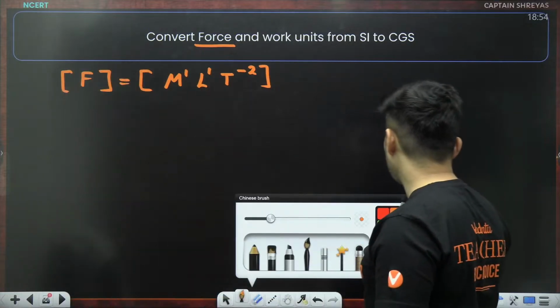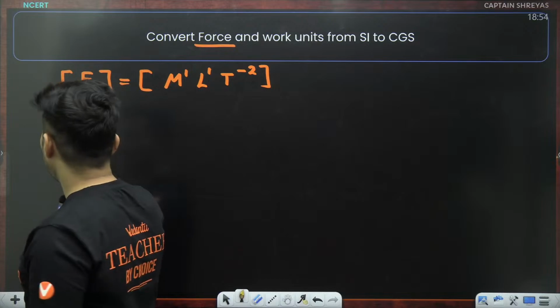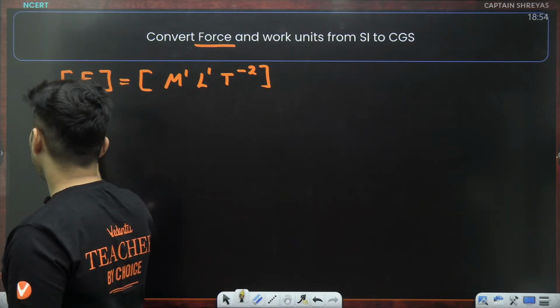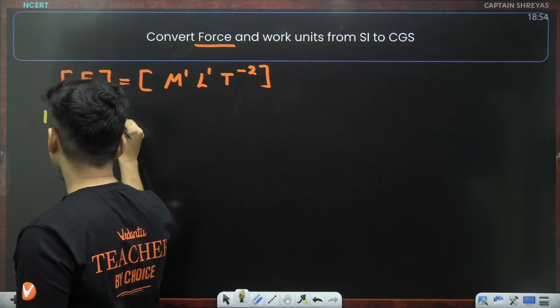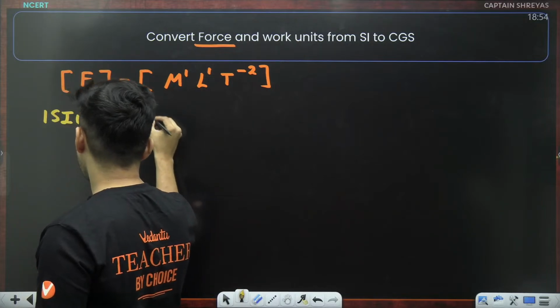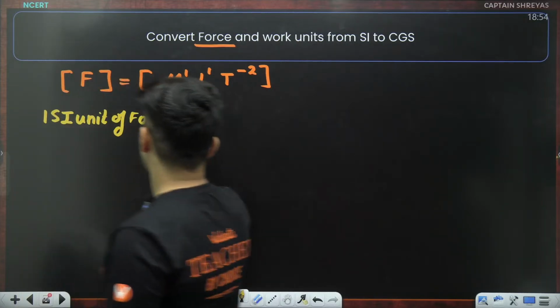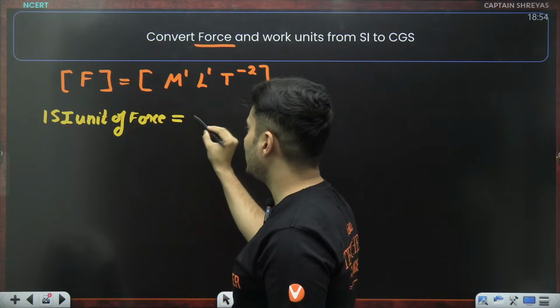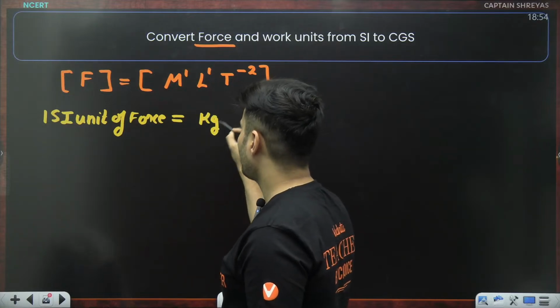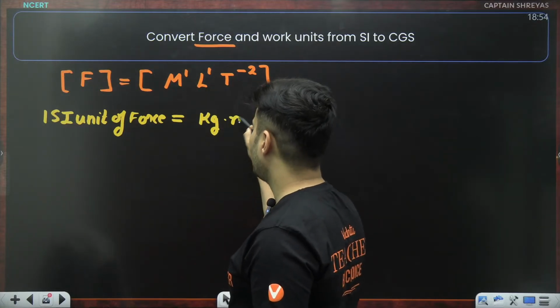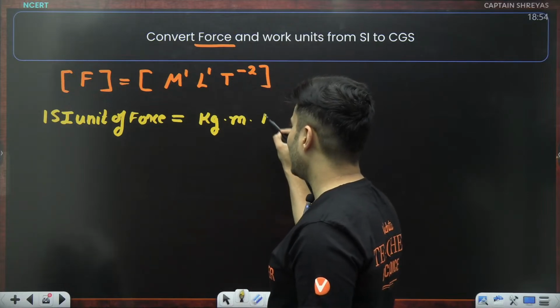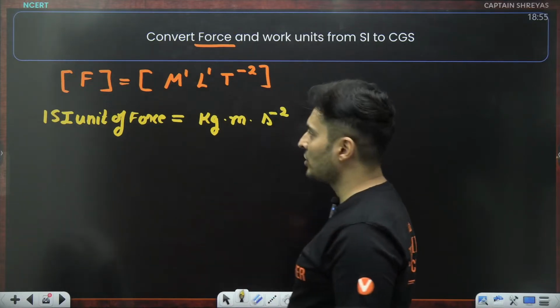So let's say I start off with one SI unit of force. How much is it? You take mass in kgs, so that will be kg, length in meters, so meters, time in seconds, so s raised to minus 2.